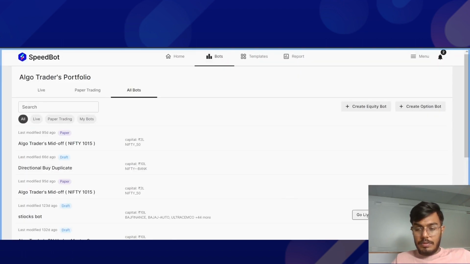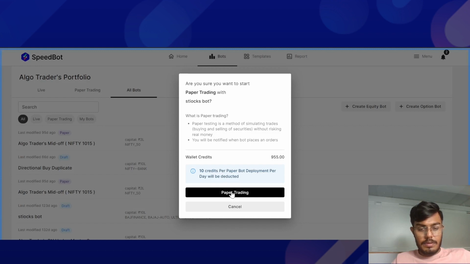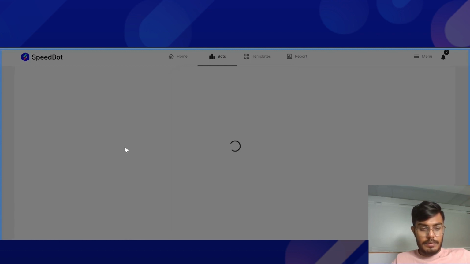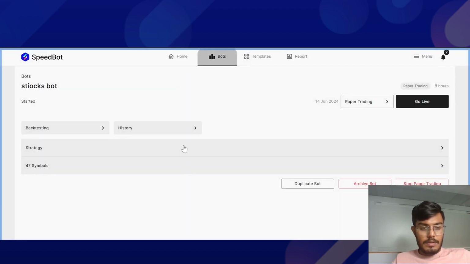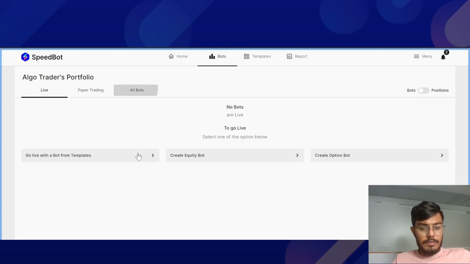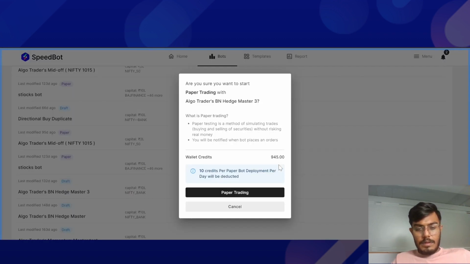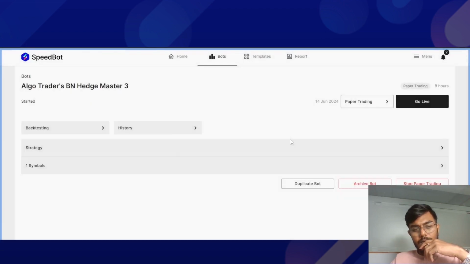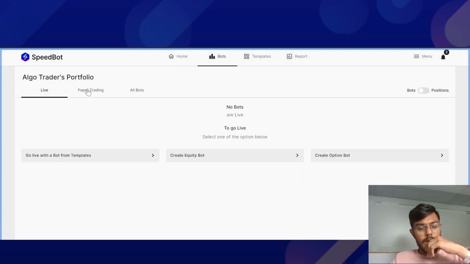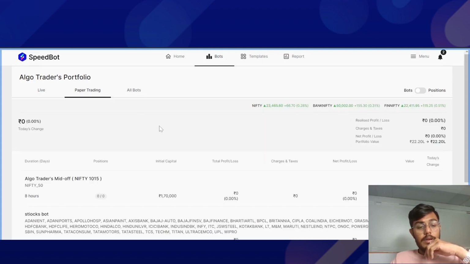Instead of that, let me just keep it in paper. Again, I'll deploy it. And one more bot. Okay, so I've deployed 3 particular bots.